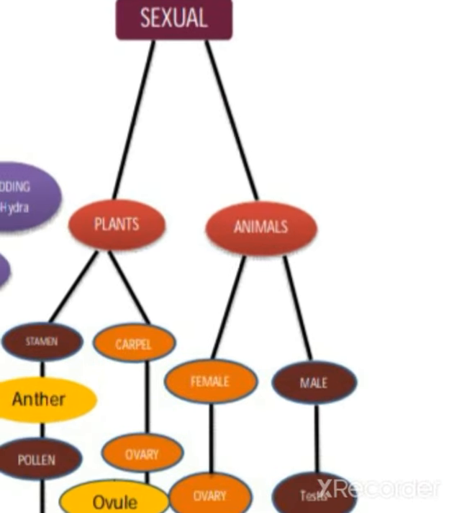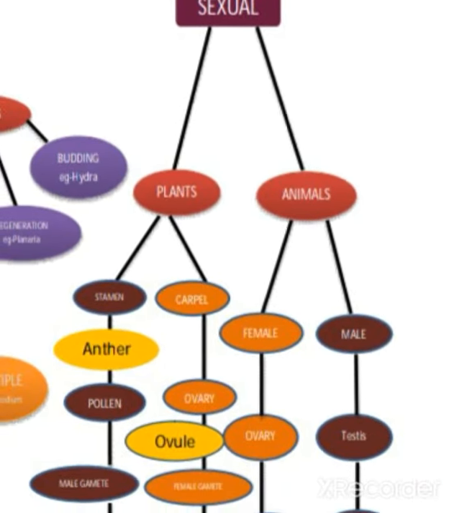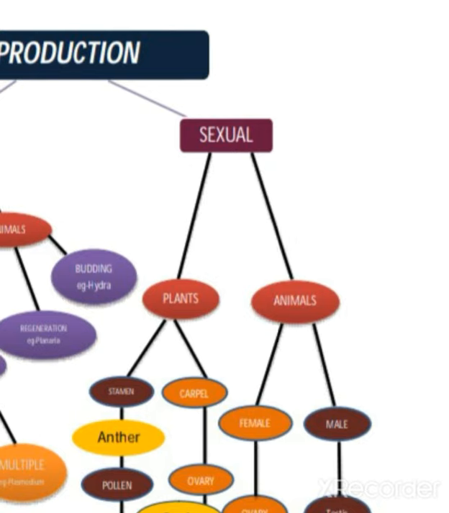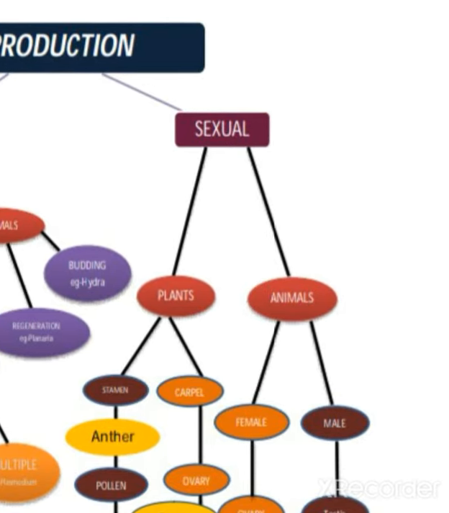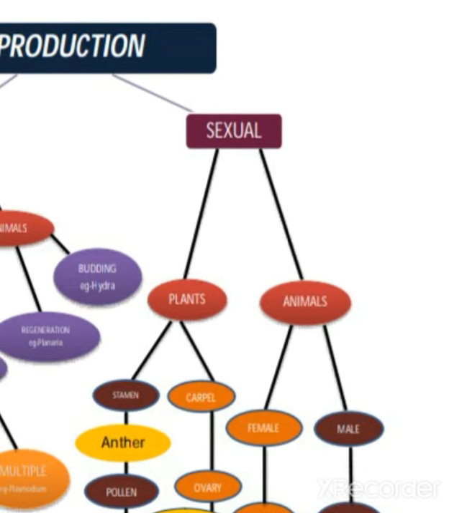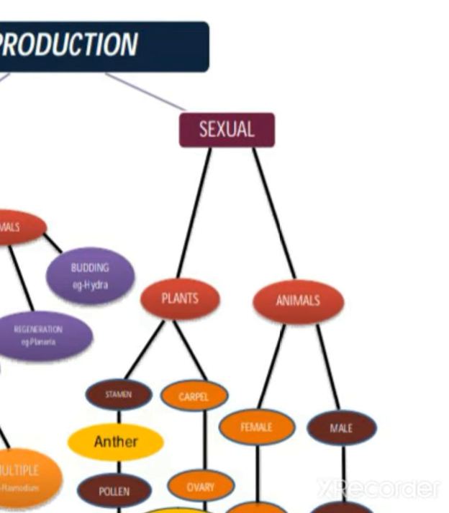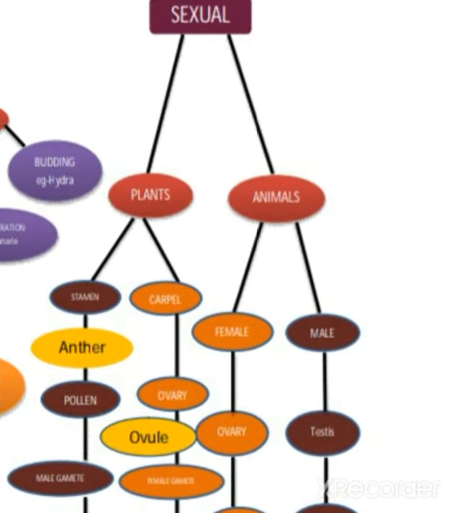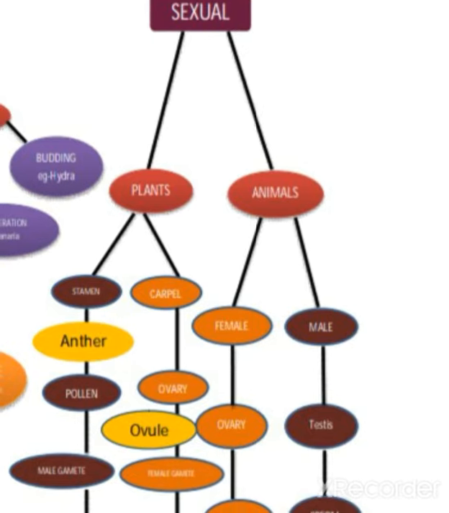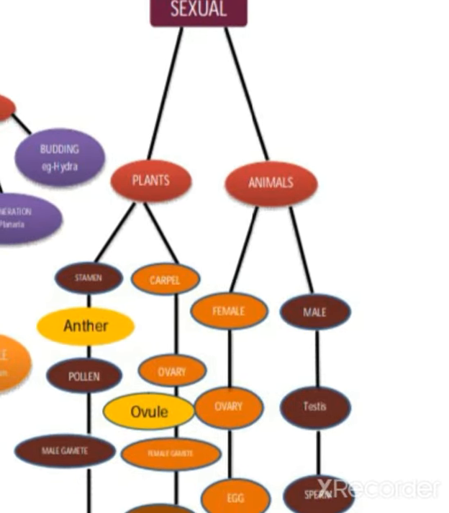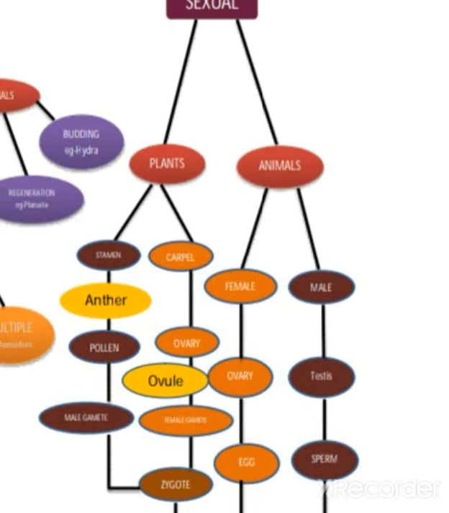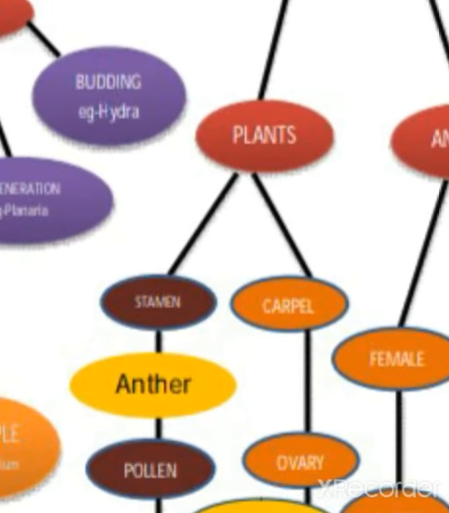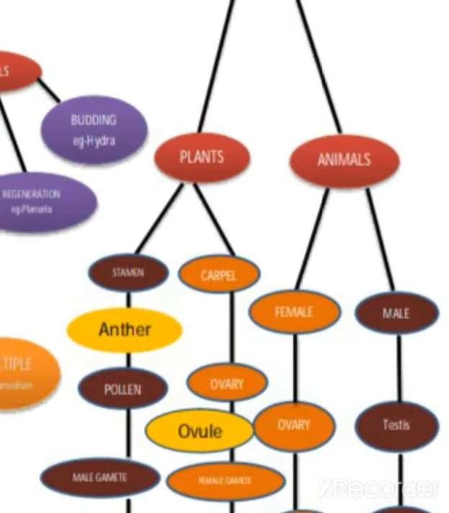And in the case of sexual reproduction in plants and animals, what is sexual reproduction? In sexual reproduction, there will be involvement of male and female organisms and there will be production of male gamete and female gamete. But in asexual reproduction, there won't be any production of gametes. Okay children, the male gametes in plants we call pollen grains, and ovules are the female gametes. So in plants, stamen and carpel: the stamen produces pollen grain, and the carpel produces ovule.